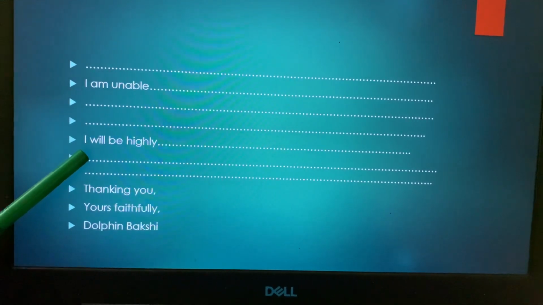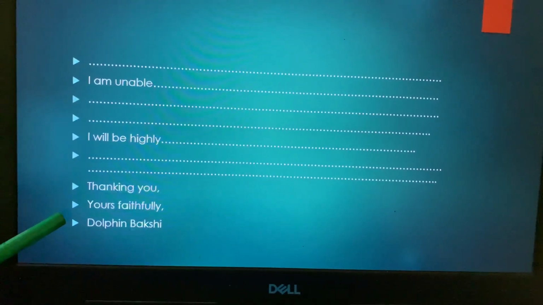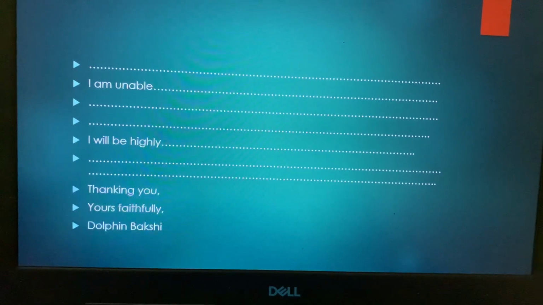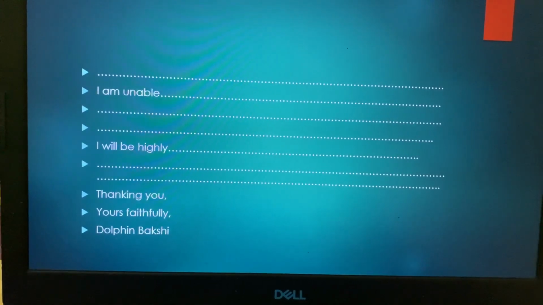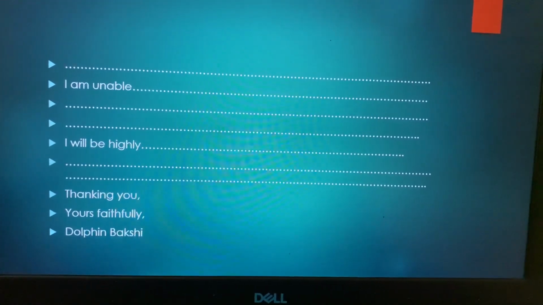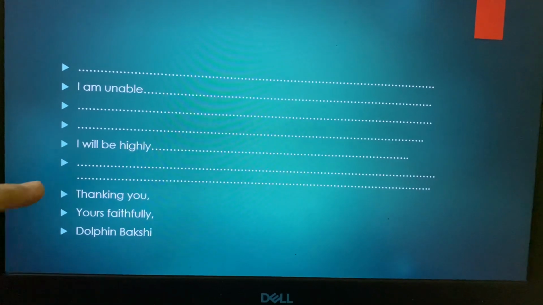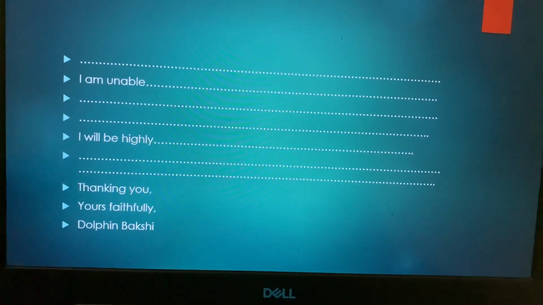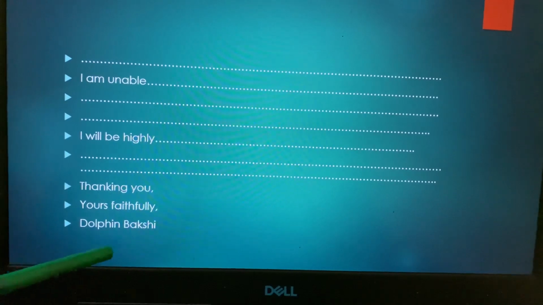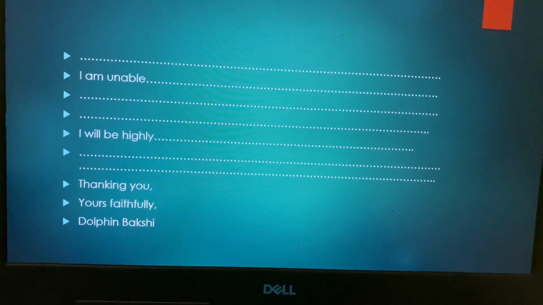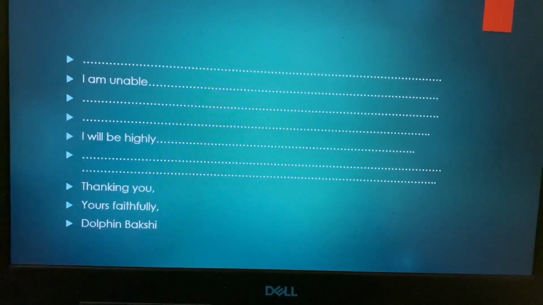Okay, after children you are done with your third paragraph, you will again leave a line and you will come to the subscription. So one thing which is similar, that means here also your letter will be divided into how many paragraphs? Yes children, so your letter will be divided into 3 paragraphs. Okay children, so after you're done with your paragraphs, you will be leaving a line and you will be coming to your subscription part. Thanking you, yours faithfully, complete name. So your complete name, children, very important. Okay children, and this comma, this your complete name.